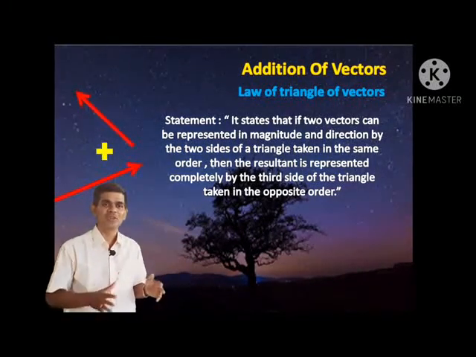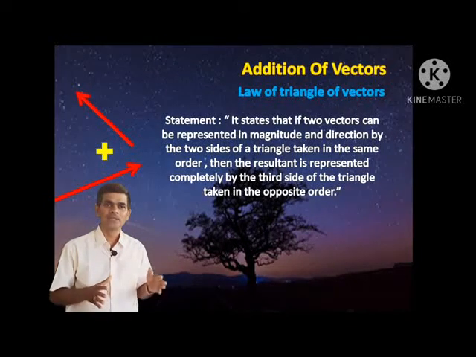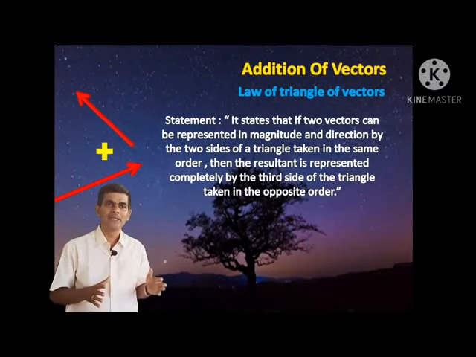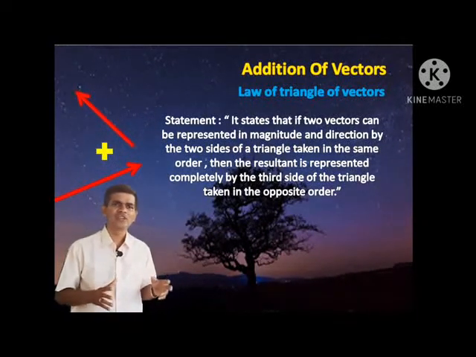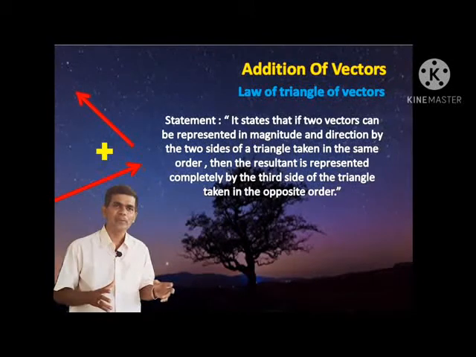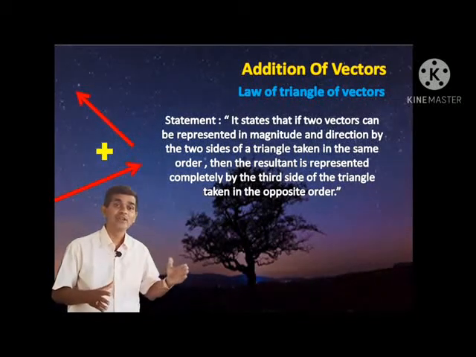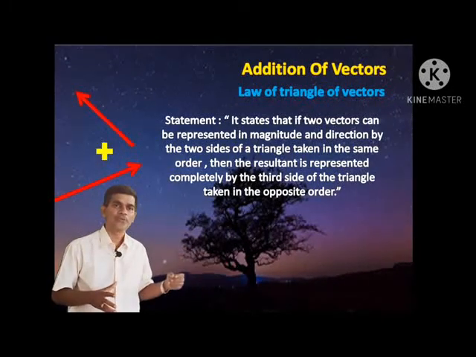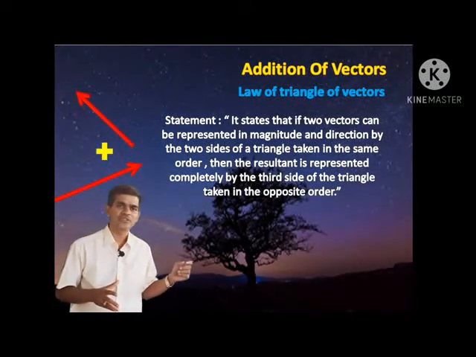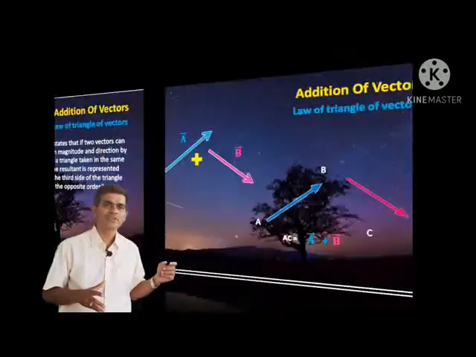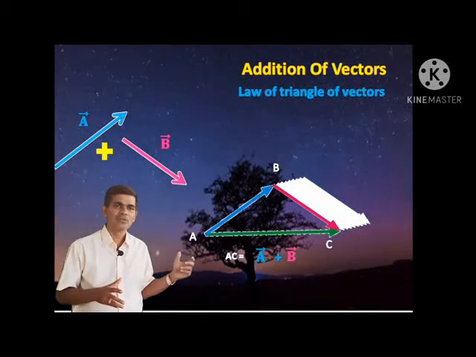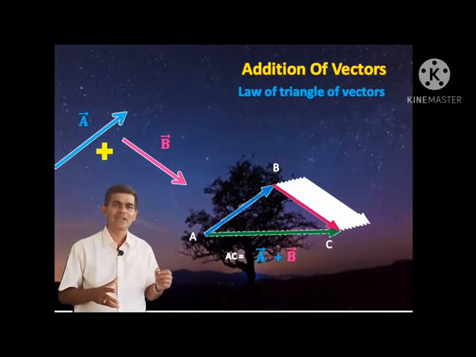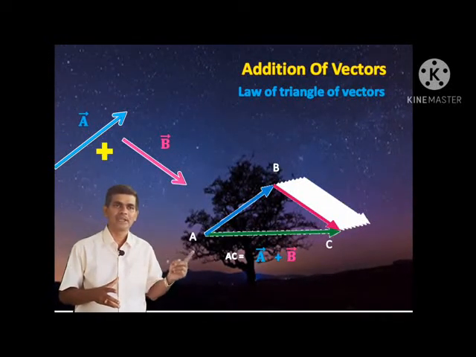The statement states that if two vectors can be represented in magnitude and direction by two sides of a triangle taken in the same order, then the resultant is represented completely by the third side of a triangle taken in opposite order. Okay, you can see in the pictures. Suppose I have two vectors acting at a point in such a way that the two vectors are like two sides of a triangle taken in the same order. A and B are two vectors.